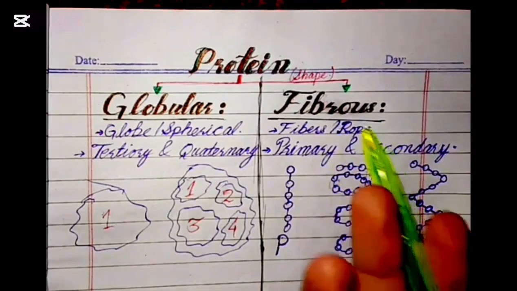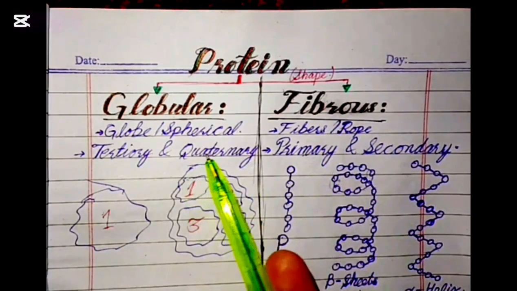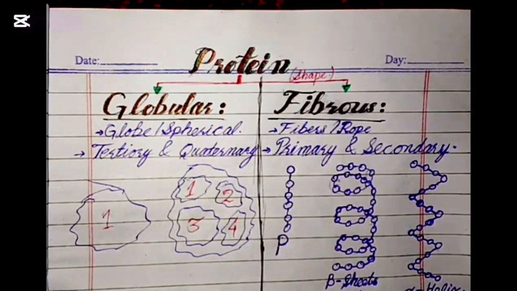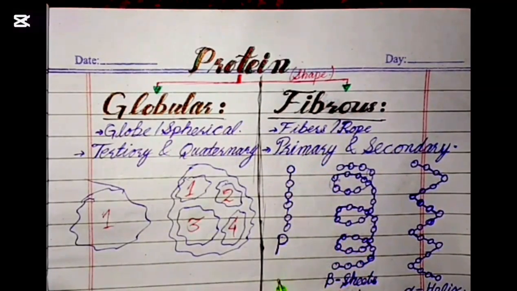So primary and secondary come in fibrous, as they appear fiber or rope-like structures, and tertiary and quaternary come in globular, as they form globe-like, circular, spherical structures. In the primary structure, we say there are no hydrogen bonds or any other interaction in them. They have only peptide bonds, so they are fiber-like.